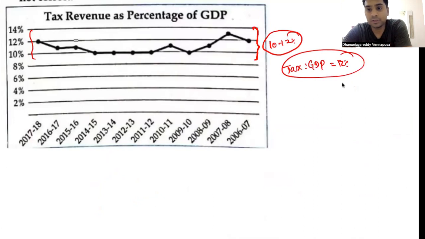Even today, in the year 2023, though the data that you are seeing on the slide is until 2018, what I can say is the tax to GDP in the country is somewhere around 10 to 13%. You can remember 13%. That can most probably be the correct answer. This is one of the important topics, and tax to GDP is a repetitive topic. So you have to remember it just like the GDP components.